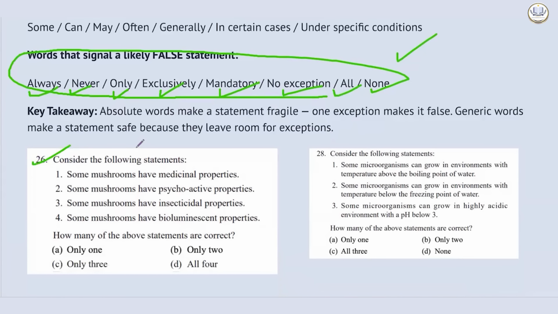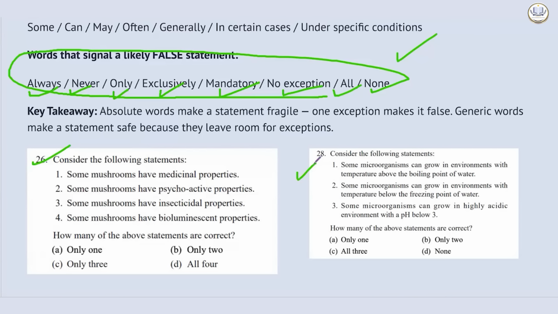Let's see the humble ones. Consider the following statements. Some mushrooms have medicinal properties. Some mushrooms have psychoactive properties. Some mushrooms have insecticidal properties. And some mushrooms have bioluminescent properties. How many of the above statements are correct? Some, can have. Some is a very humble and open-ended word, and the probability of a statement using some being correct will be very high. Same logic you could have applied in this question.